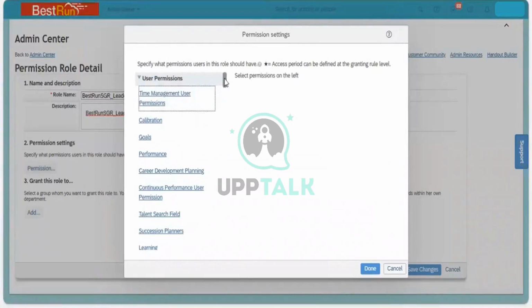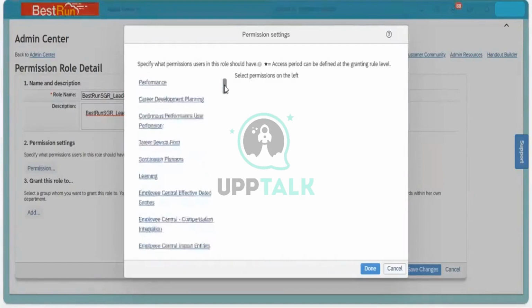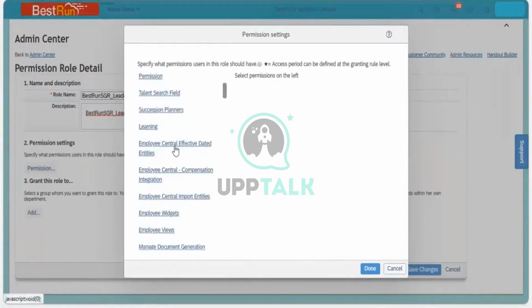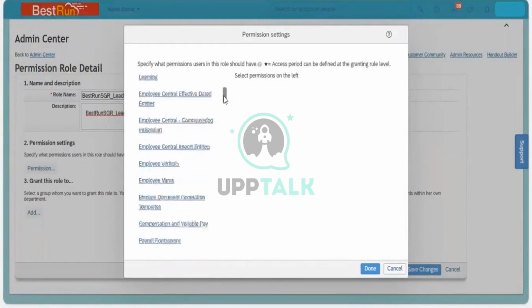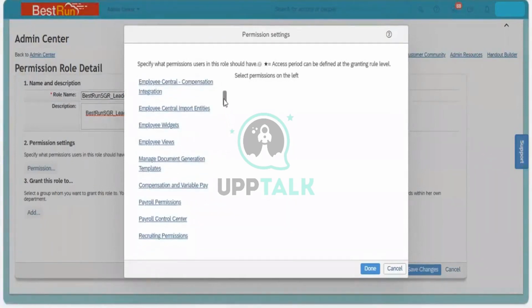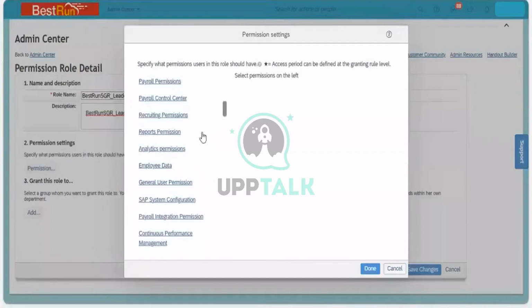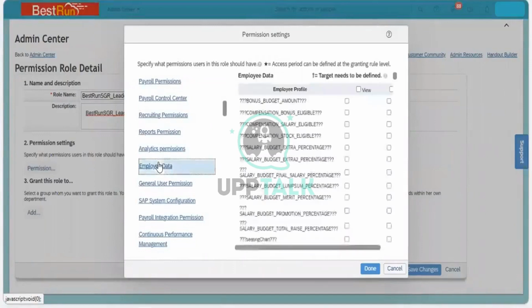We have seen the three main categories. One is employee central effective data, then we have employee view, and also employee data. When you go into employee central effective data and employee data, you have view and edit options. Don't give the edit option, only give the view option. So you are giving the view option and finally mapping this permission to the members in that particular group which you have created.